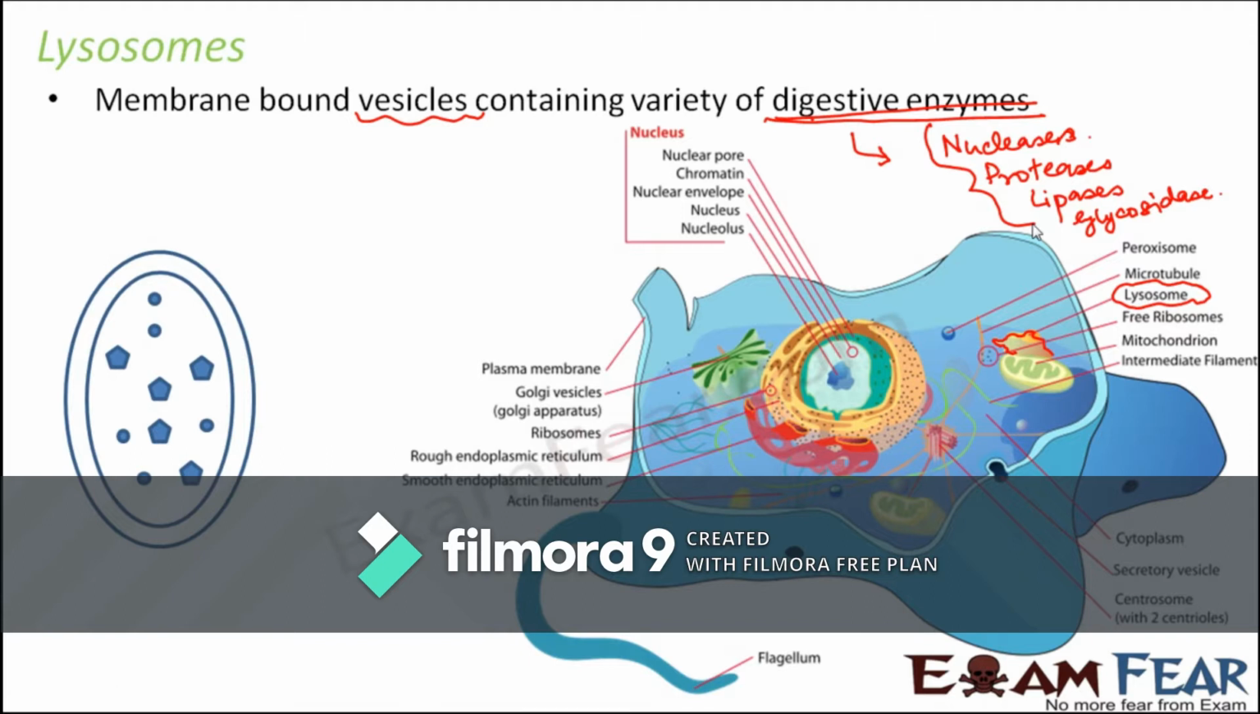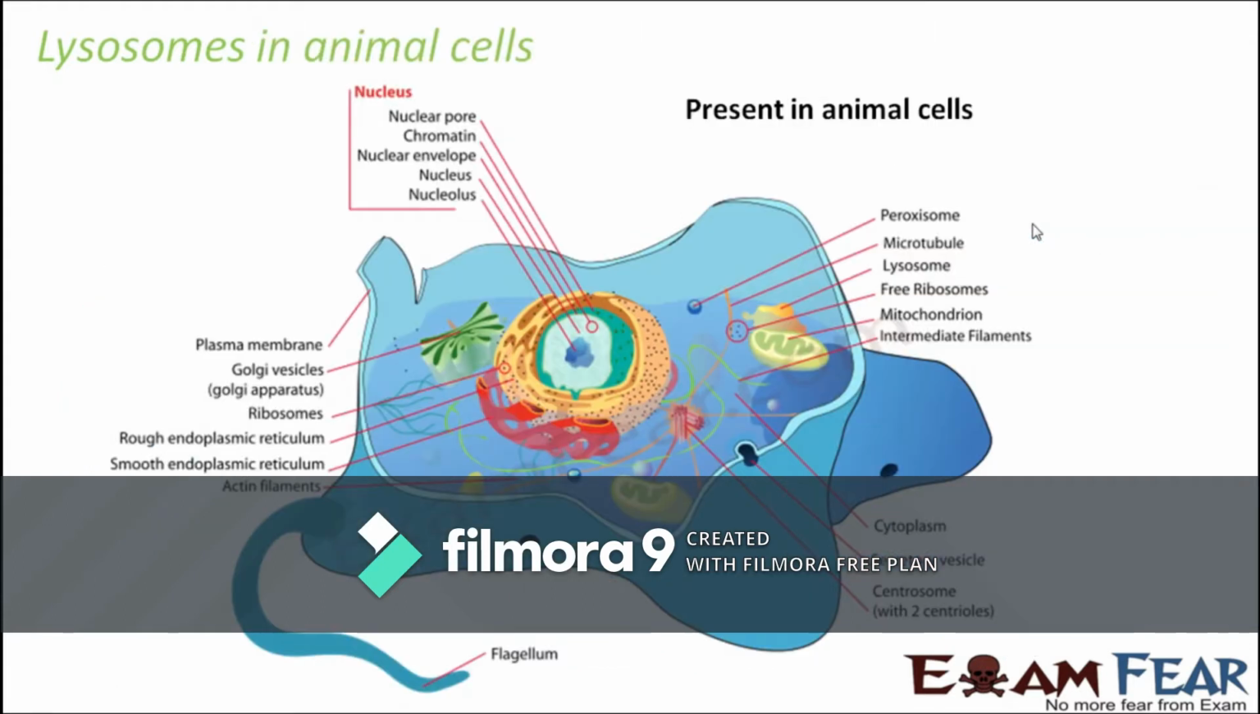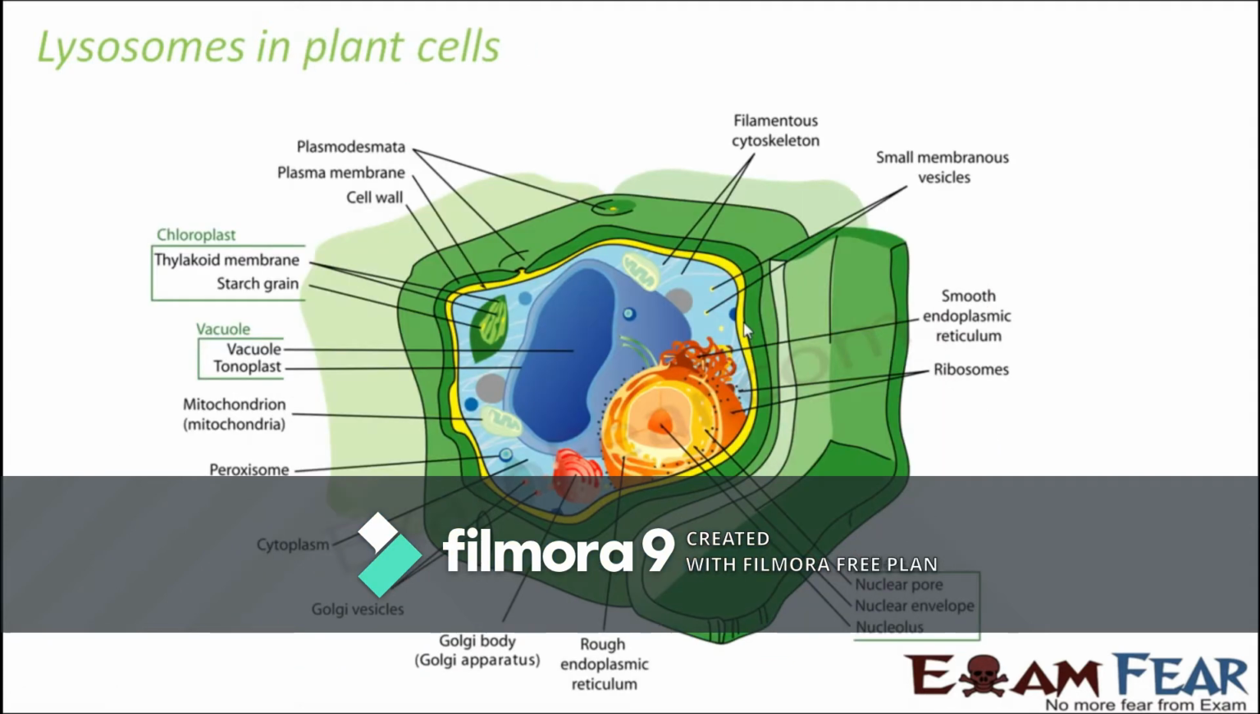Let us see where exactly the lysosome is present in an animal cell. Lysosomes are present quite near to the mitochondria. So this is the lysosome. In plant cells, the presence of lysosomes is disputed. Some say that lysosomes are present in plant cells, some say that they are not.